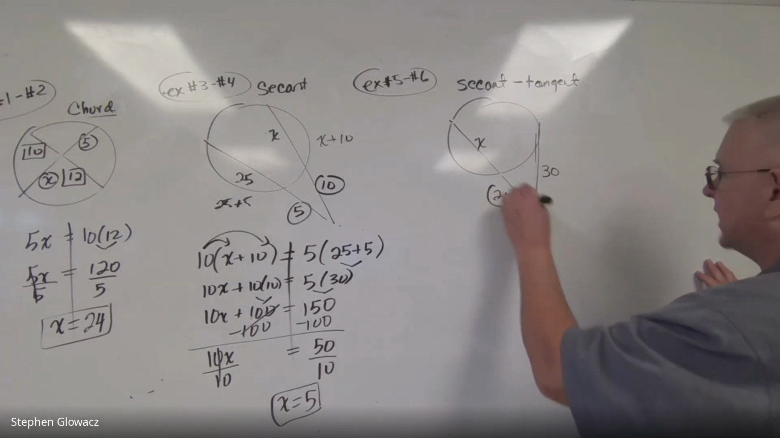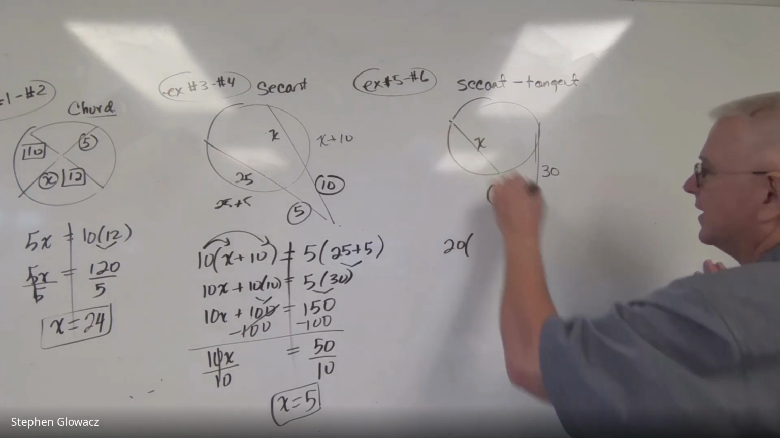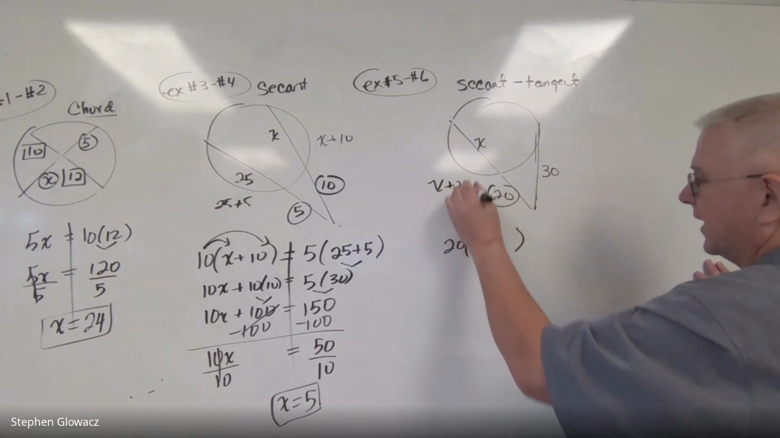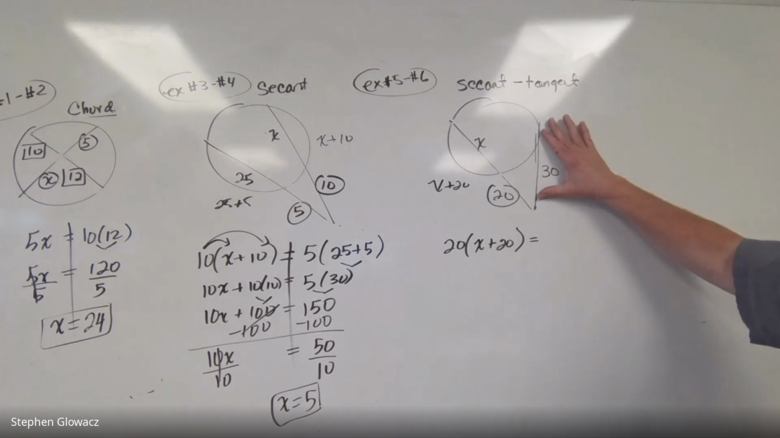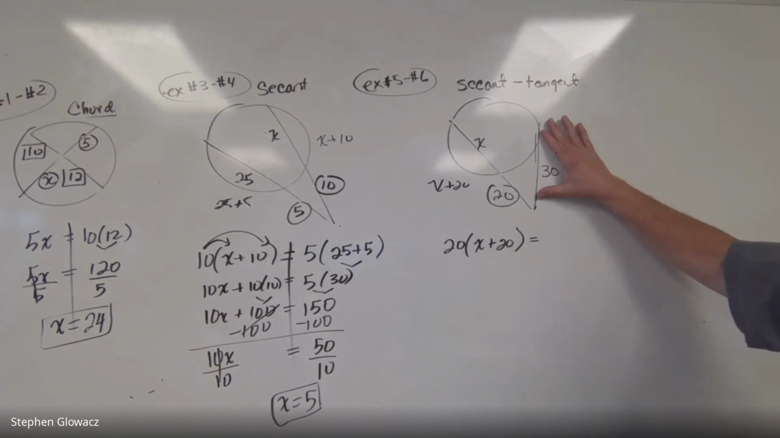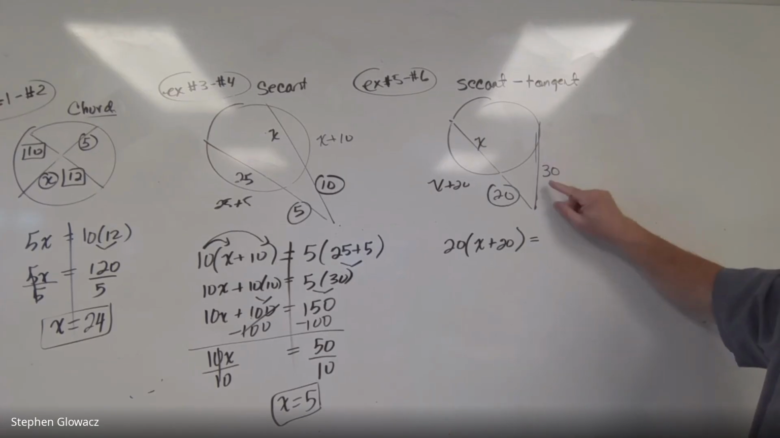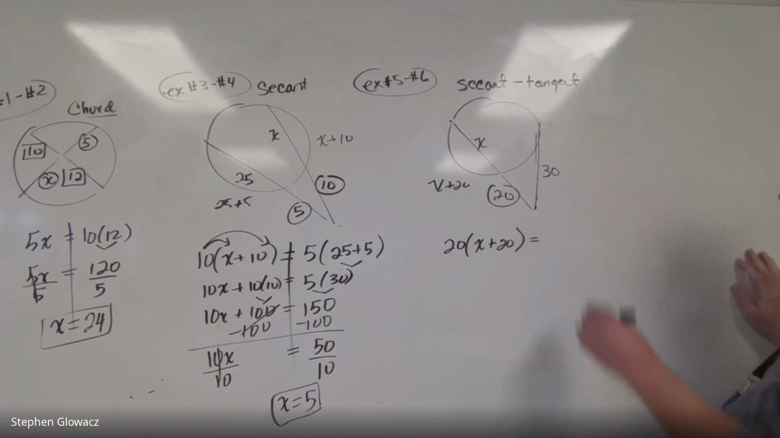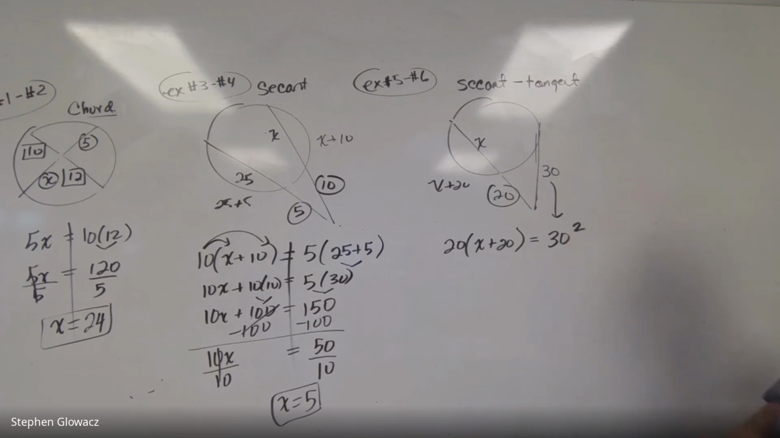So it's the outside part, the 20, times the length of the entire secant, which would be x plus 20. So that's what's going to go inside the parentheses. Now over here, we only have one measurement, the 30. And so the way we handle that is we multiply it by itself. So whatever the length of the tangent is from the vertex here to where it touches the circle, we just take that number and square it. So 30 squared. In other words, multiply it by itself.